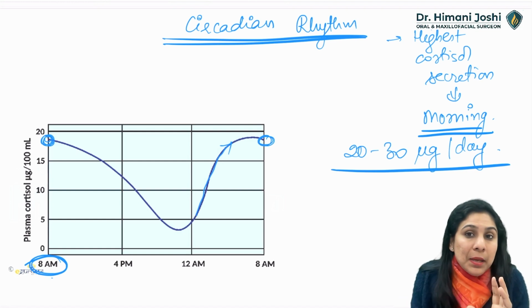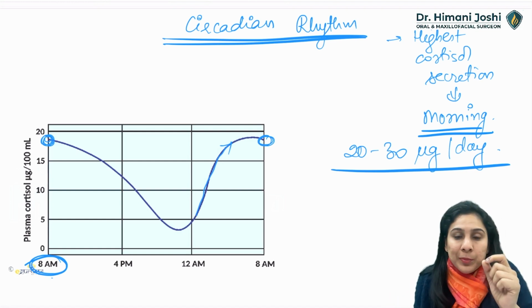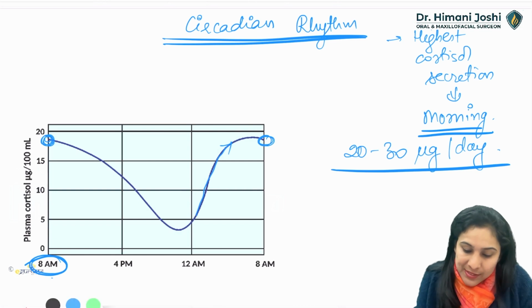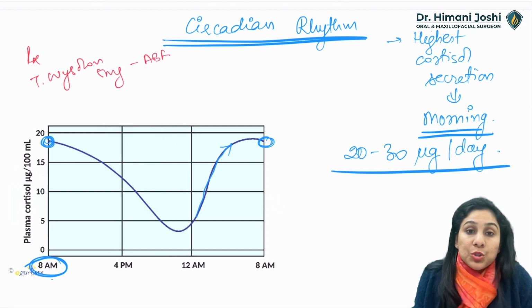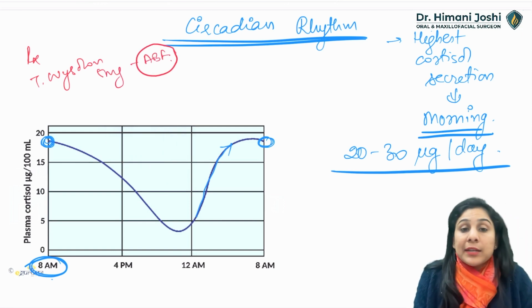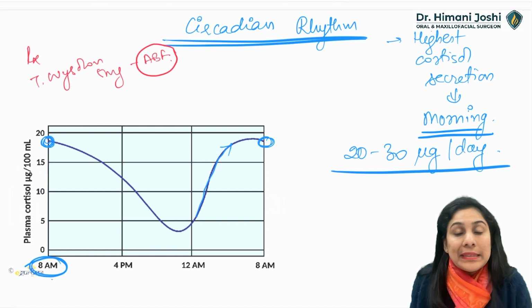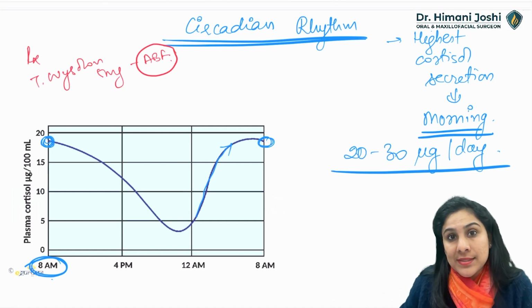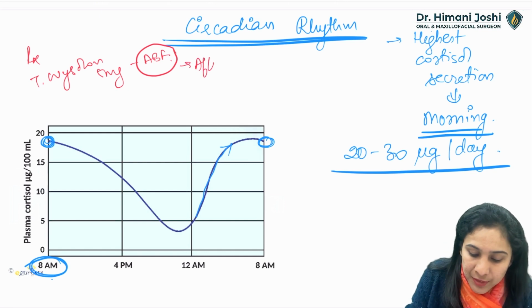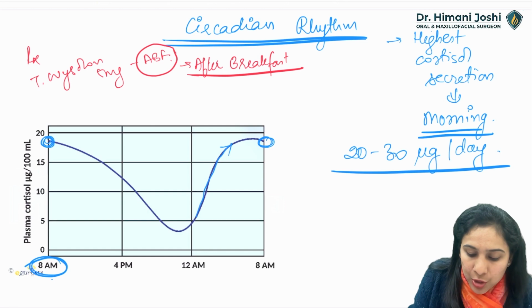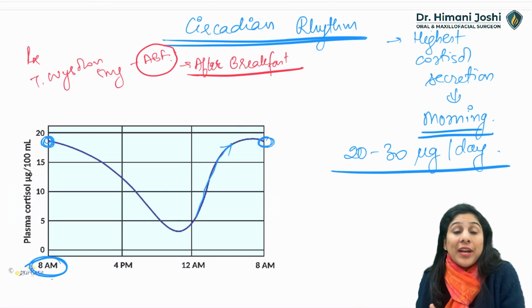If you have seen some patients who are taking exogenous steroids, you must have seen that doctors are prescribing, for example, tablet Wysolone, 5 mg, ABF. So doctors write this word ABF, like we write OD, BD, TDS, QID, HS means before night. ABF. What is ABF? After breakfast. Why do doctors normally recommend taking steroids after breakfast?